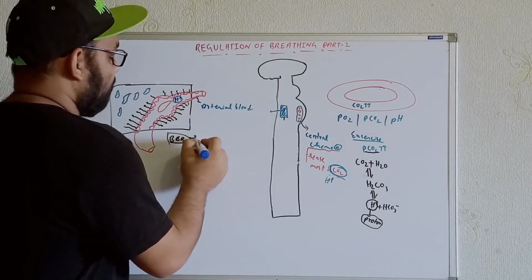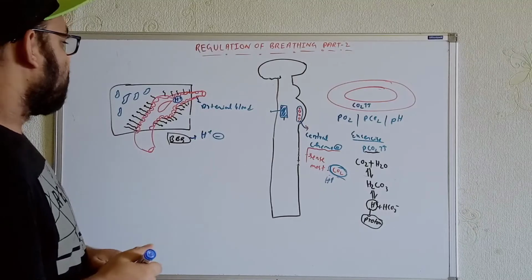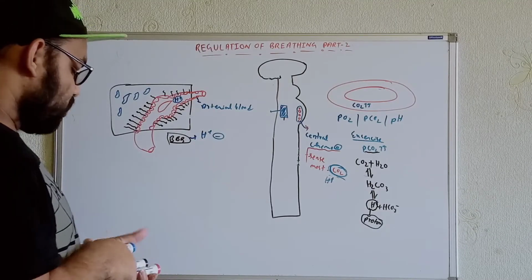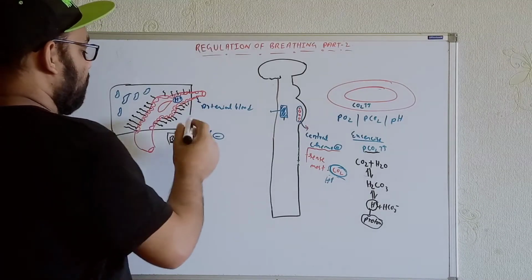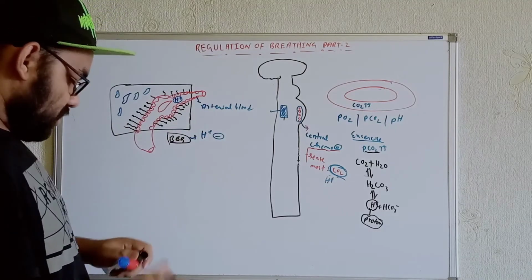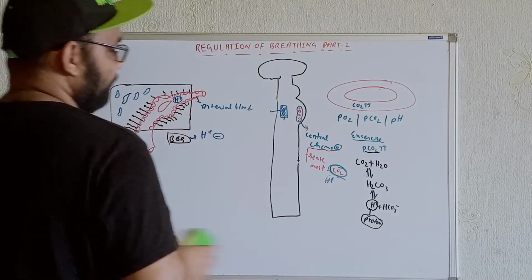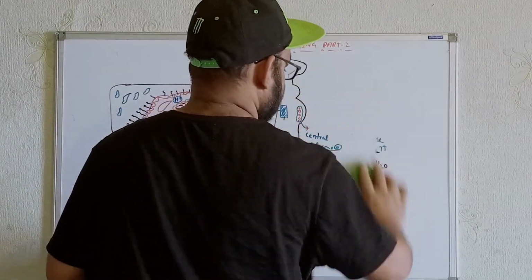So for the proton, it's not possible to cross the blood-brain barrier. But what about carbon dioxide? As we know, carbon dioxide is a lipid-soluble molecule. It's a gas, so it can cross the blood-brain barrier easily. Okay, so let's show these things over here.